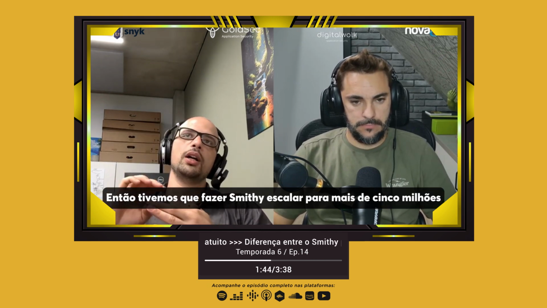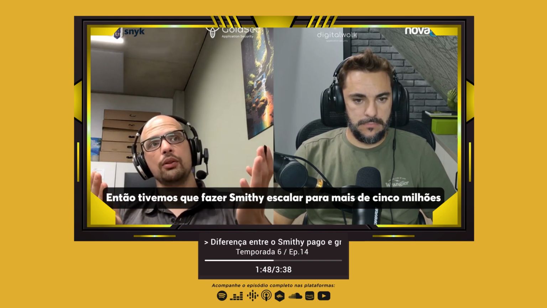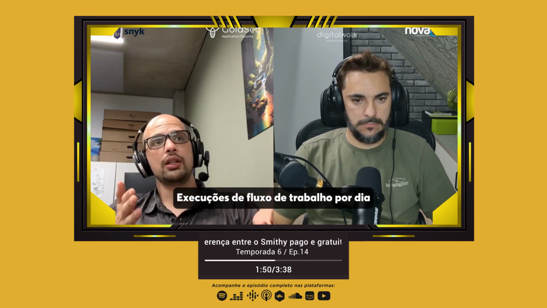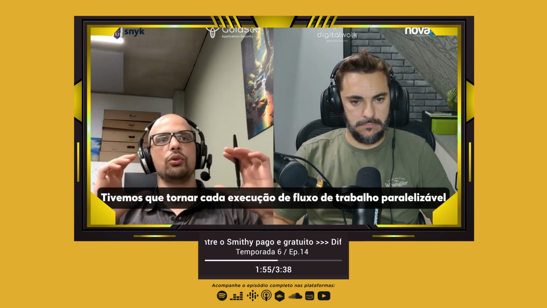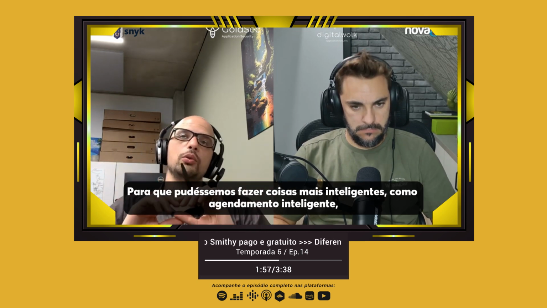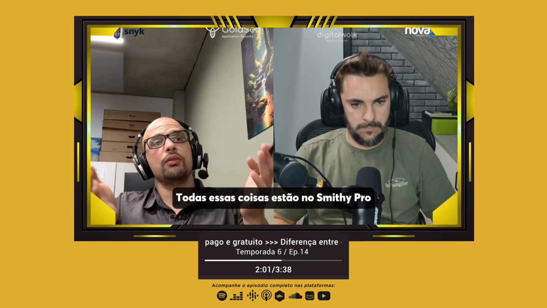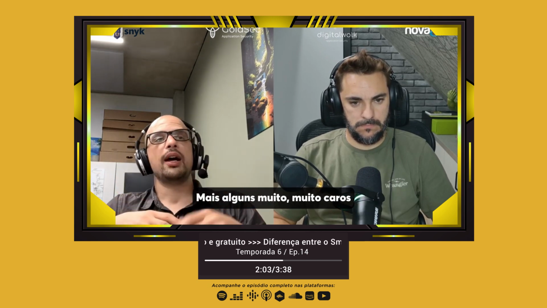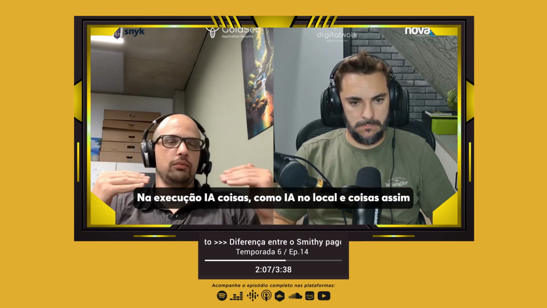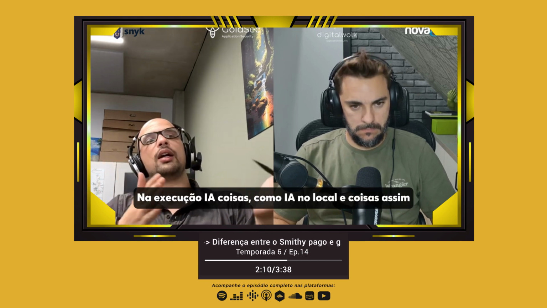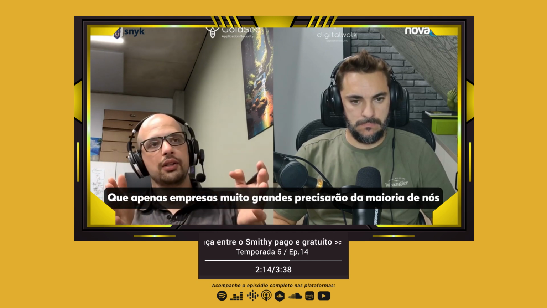Then we had to make Smithy scale for over 5 million workflow executions a day. To do that, we had to make every workflow execution parallelizable so that we could do smarter things like smart scheduling. All of these things are in the Smithy Pro. Plus a few very expensive AI things like on-prem AI, that only very large enterprises will need.